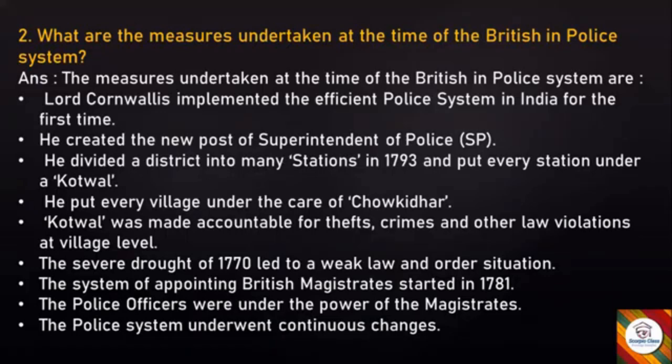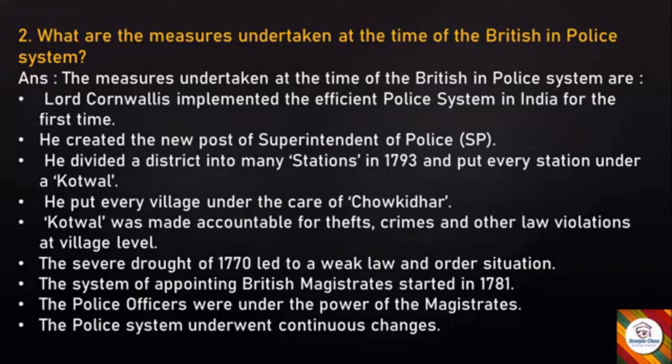He divided a district into many stations in 1793 and put every station under a kotwal. He put every village under the care of Chowkidar. Kotwal was made accountable for thefts, crimes, and other law violations at village level.